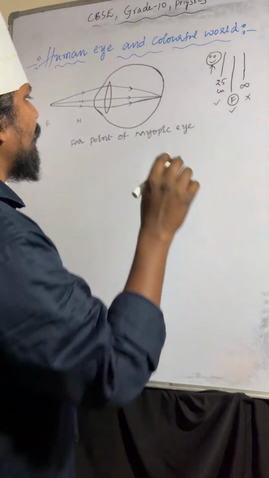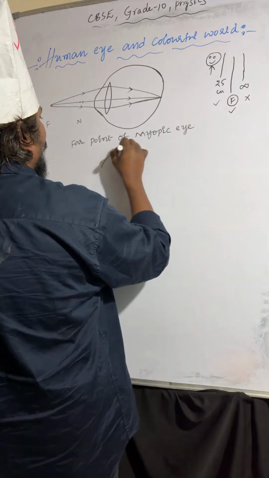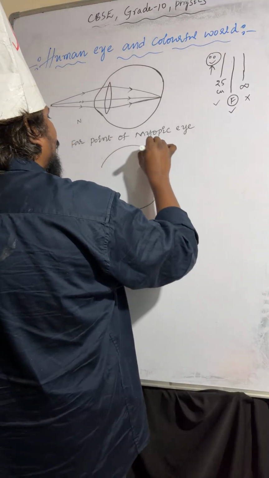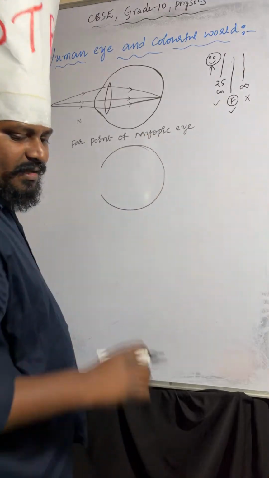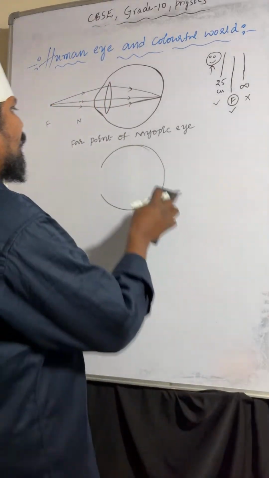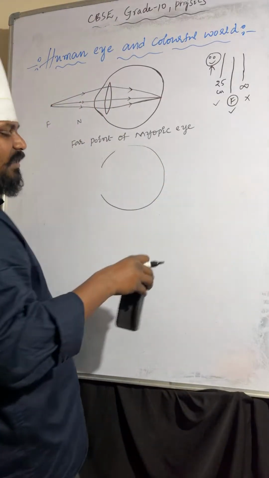Now for the myopic eye, if the light rays are coming from infinity, where will those light rays meet? Let's see that.